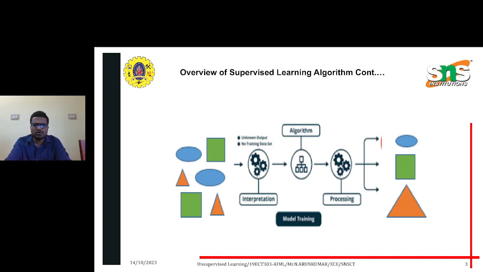Initially we give a lot of examples to the machine. After analyzing the input variables, the machine has to understand them and frame an algorithm, and it provides output as different types of variables. In this type of machine learning, the variables are grouped in cluster format.